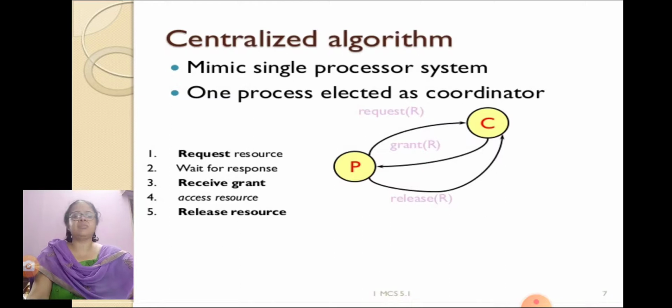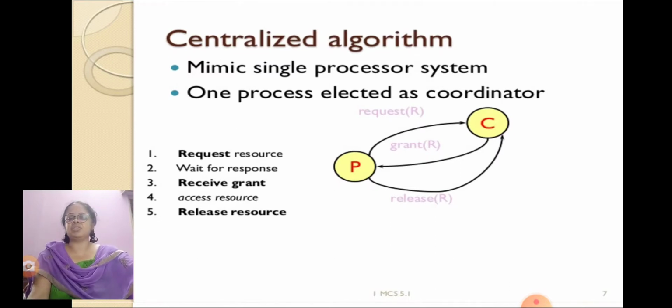First step is request resource. Any process can request a resource, then wait for response. The requesting process then waits for the response from the coordinator, to receive a grant. If the coordinator is able to ensure the mutual exclusion condition, then that resource will be granted.